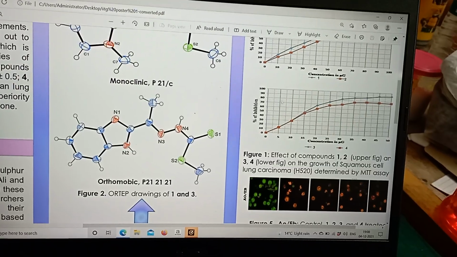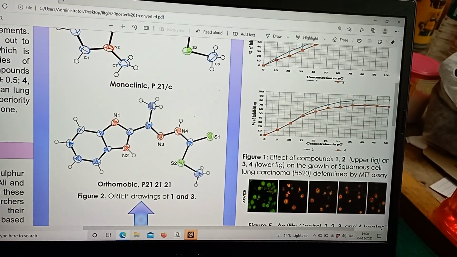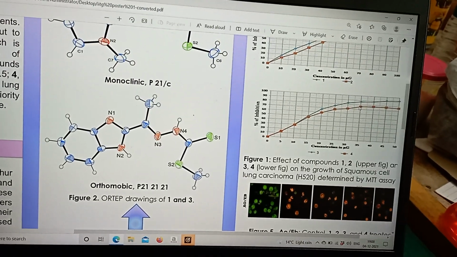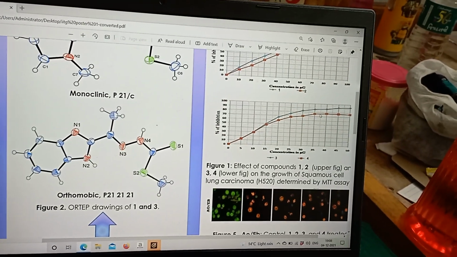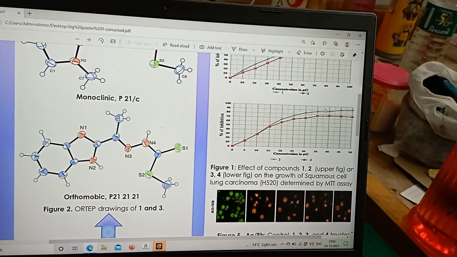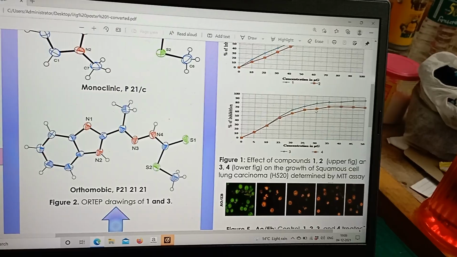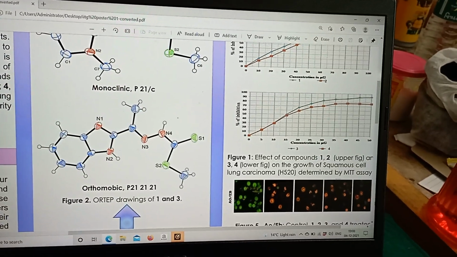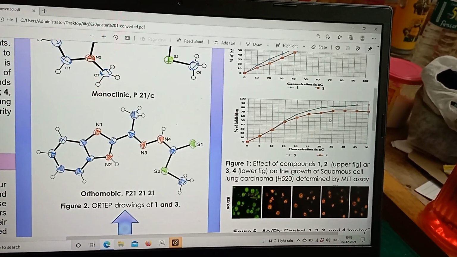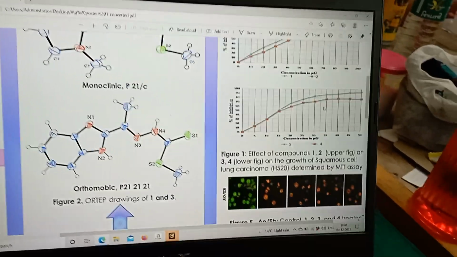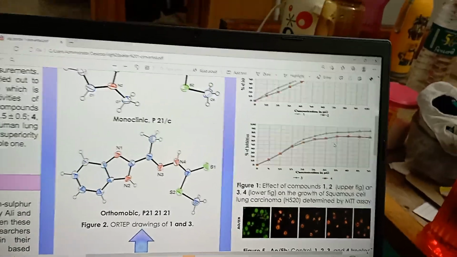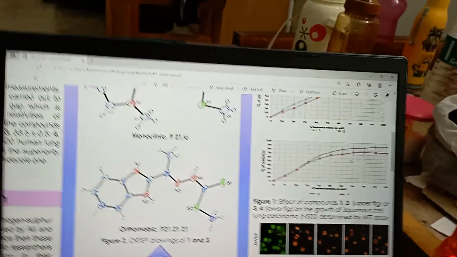Now here, this is the methyl derivative of benzimidazole, whereas the red one is the benzyl derivative of benzimidazole. The methyl derivative predominates everywhere, and this is because of structure. Maybe the benzyl derivative of benzimidazole has such a bulky structure that it could create steric hindrance also, and that's why it couldn't be that effective at killing the cancer cells.